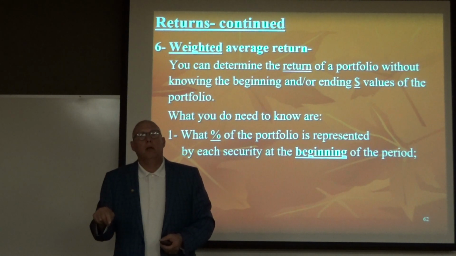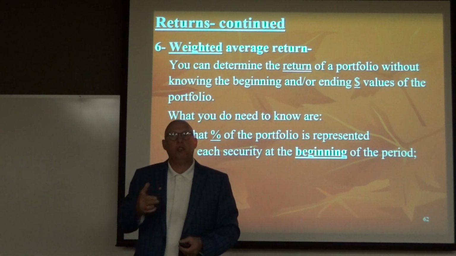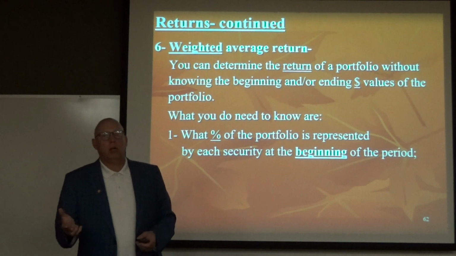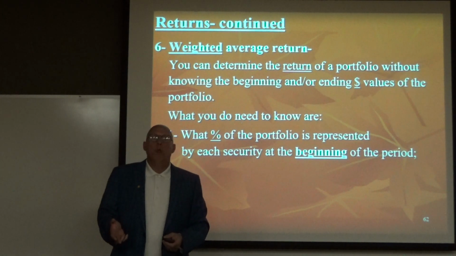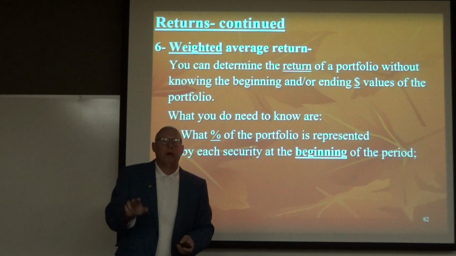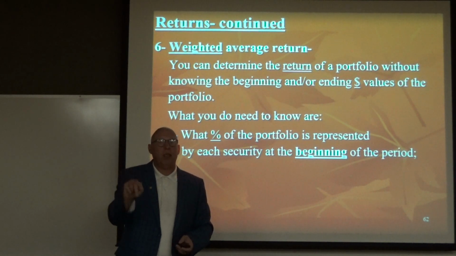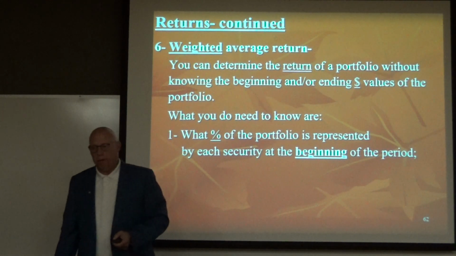1.1 million, 110,000 divided by 1 million. That's 11%. Why? Because Hewlett Packard stock went up and the rest of the stocks went down. Okay? But what we have to make sure of when we're doing these calculations is that we take the percentage Hewlett Packard is of the portfolio at the beginning of the period, not at the end of the period. If we take the end of the period percentage or weighting, then we would be double counting the return. We don't want to do that.